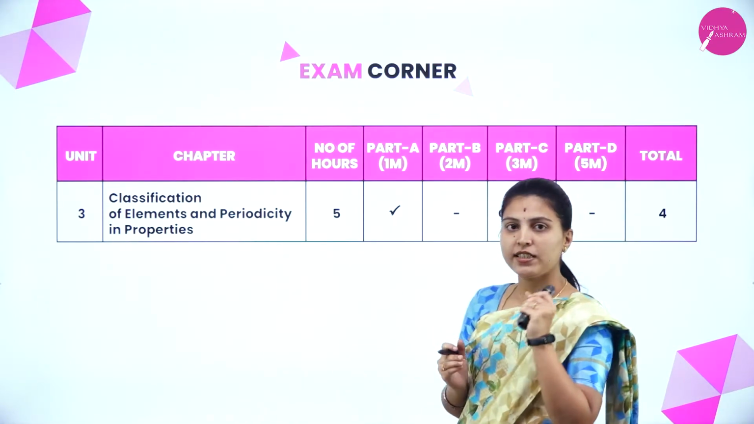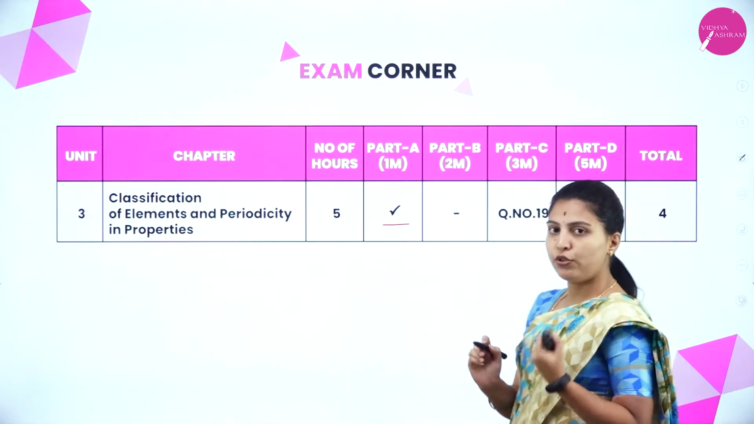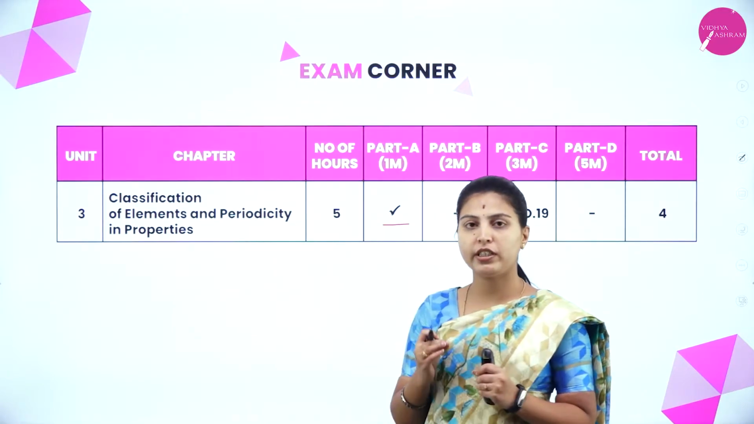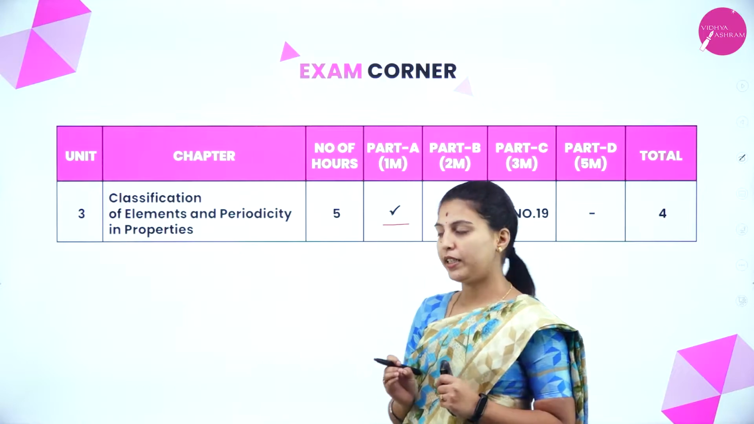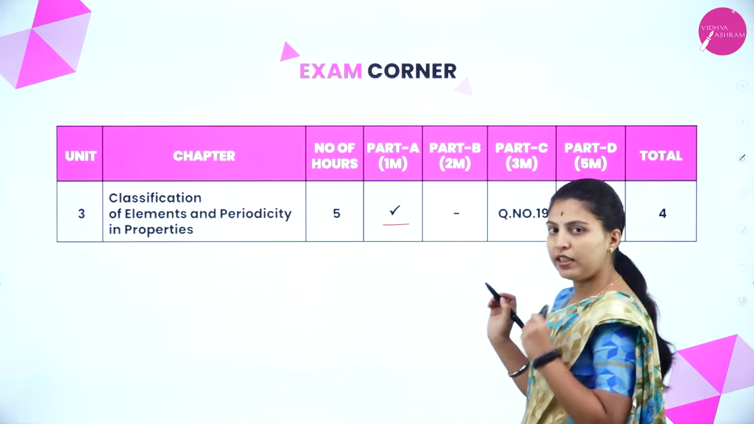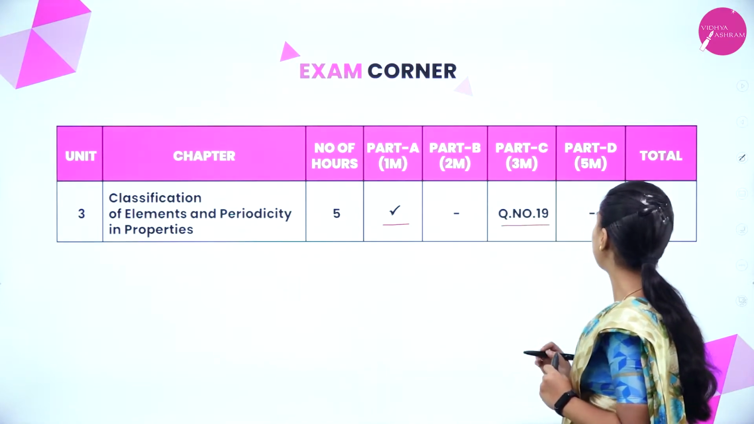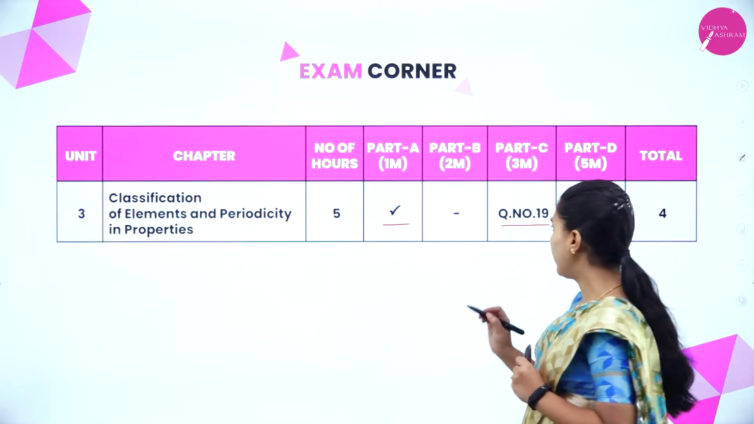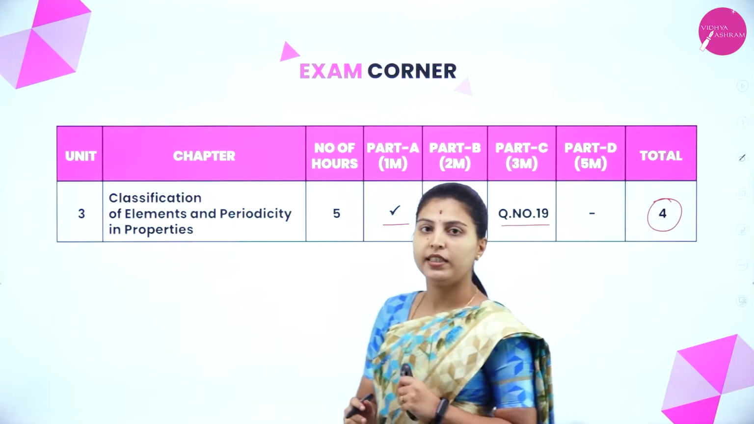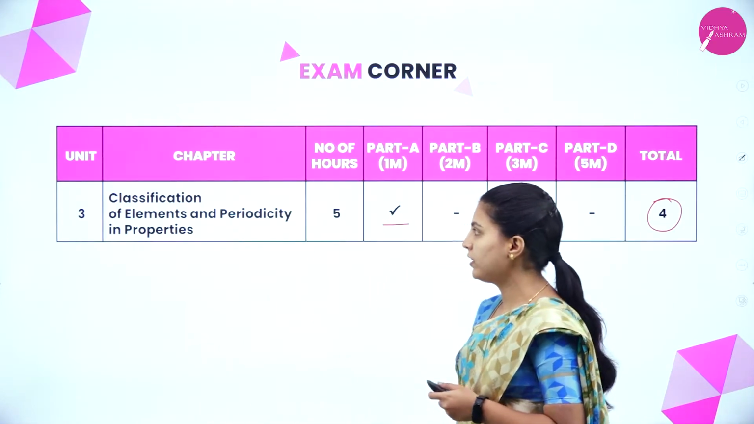In part A, that is 1 mark questions, one question is allotted, and you know that all questions should be answered. So get prepared for whatever 1 mark questions come under this chapter. And in the 3 mark questions, that is question number 19, you will get 1 question. Total marks allotted is 3 plus 1 is 4. The 4 marks is the weightage of marks allotted for this chapter.